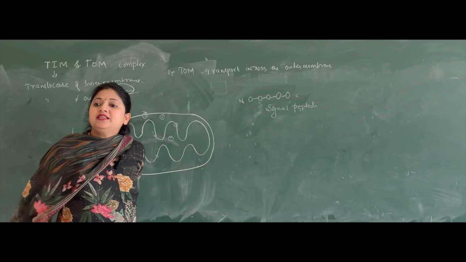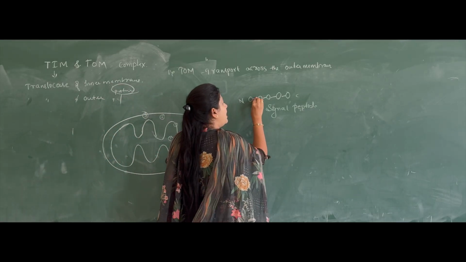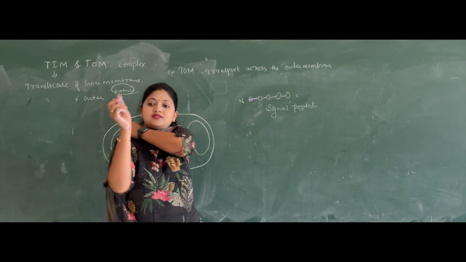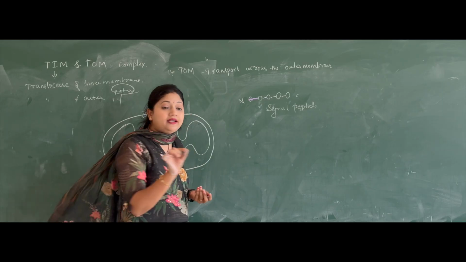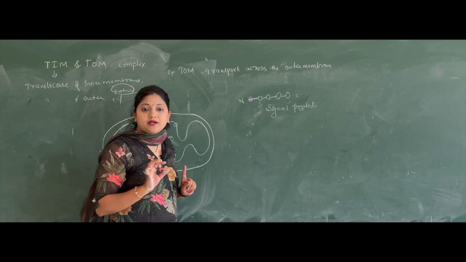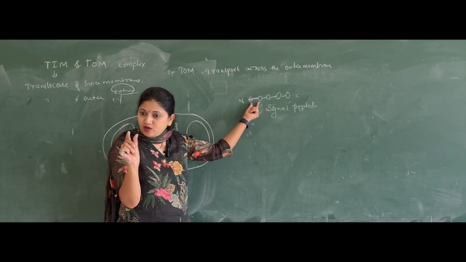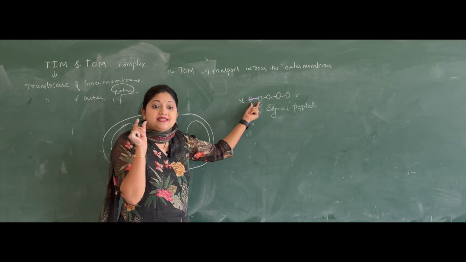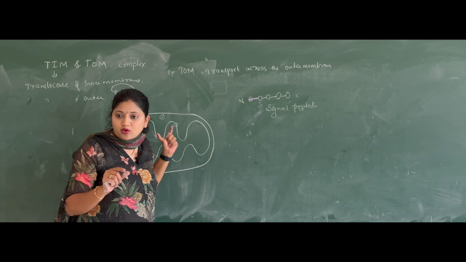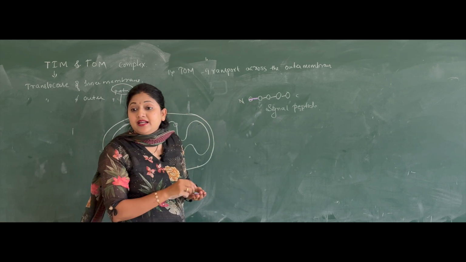A signal peptide is a small stretch of amino acids which indicates that this protein has to be transported to the mitochondria. This signal peptide gets recognized.